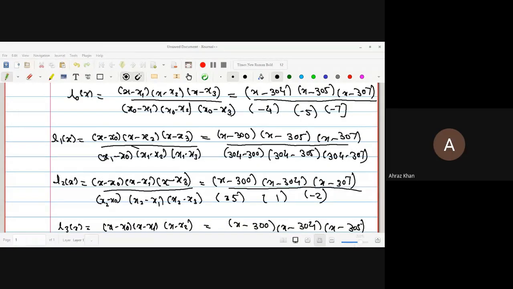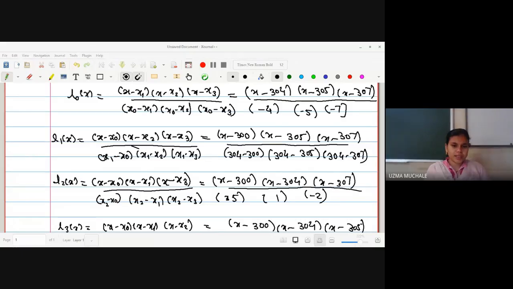L1 of x is 2. Right, L1 of x is 2. There I will write L1 of x for x equal to 301 is 2. In this one we have obtained 0.5142.